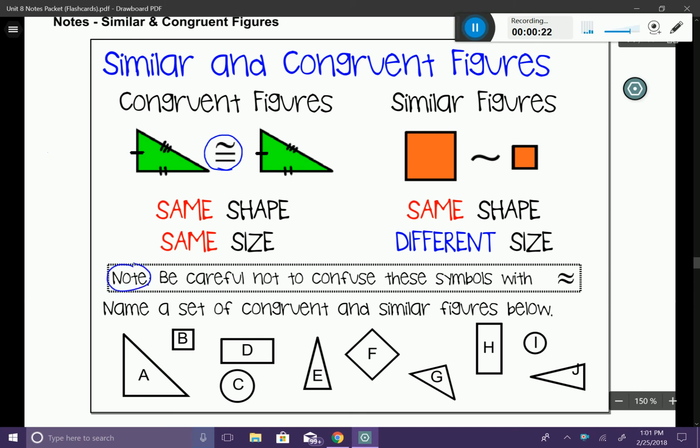Be really careful not to confuse this symbol with the symbol that just has these two little tildes. This symbol that you see here means approximately. So they're not the same thing, so be careful with that.